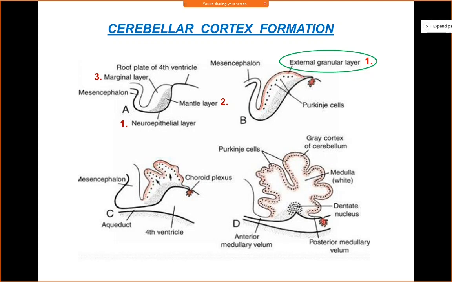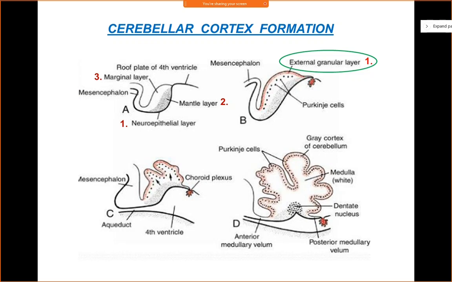In B, the neuroepithelial layer, which is marked number 1 in A, will divide rapidly and progressively. It will give rise to certain cells, which migrate towards the surface of the cerebellum and form the first layer of the cerebellum, known as the external granular layer.